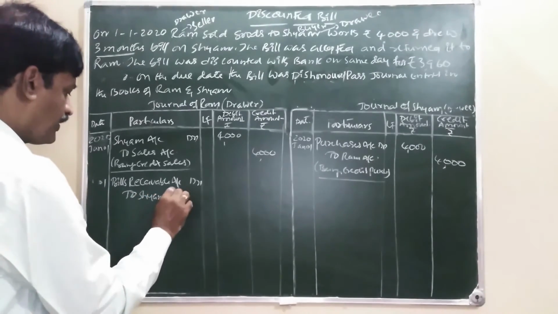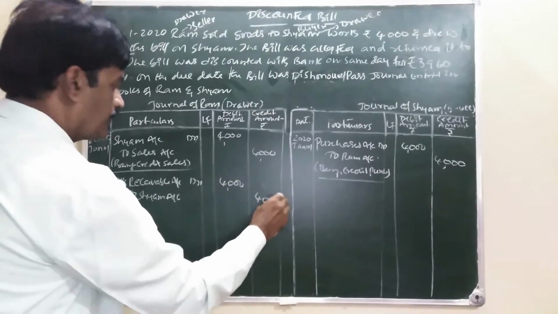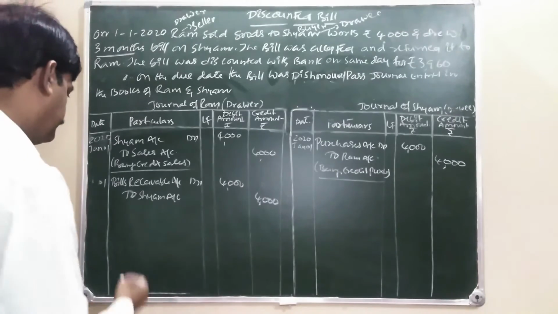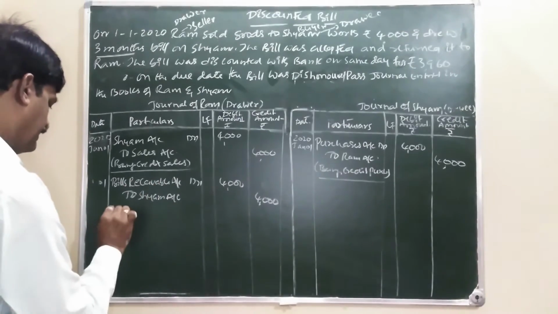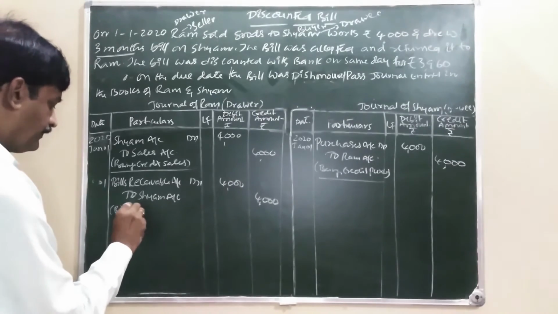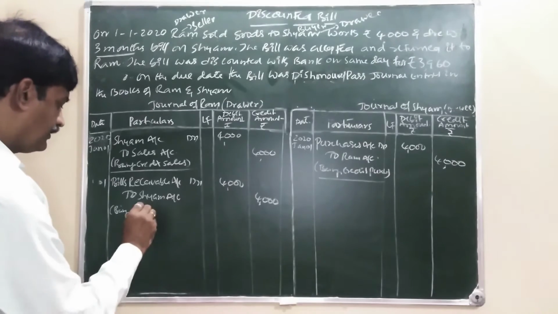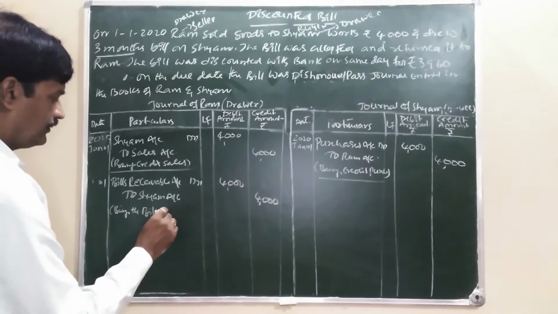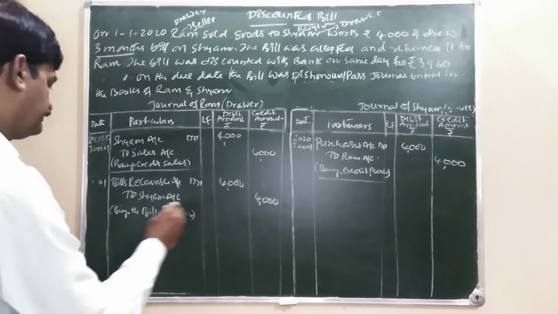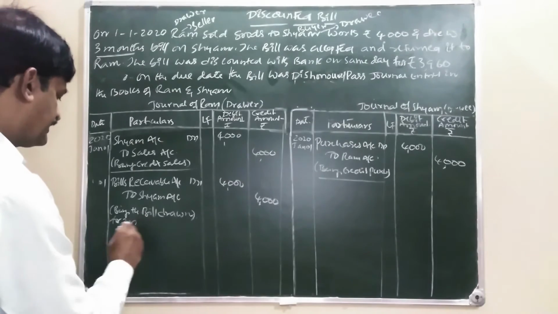To Shyam account 4,000. Our asset is increasing. Debited. Being the bill drawn for 3 months.